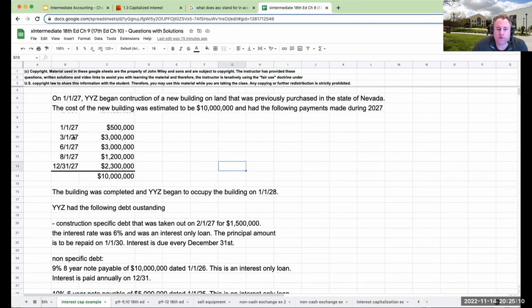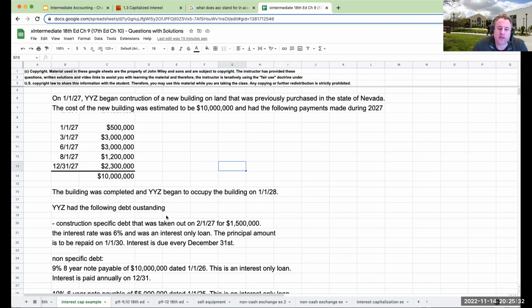And let's go through over here. So we began construction on a new building on land that was previously purchased in the state of Nevada, because you never get this kind of construction through that quickly in California. The cost of the new building was estimated to be $10 million and had the following payments made during 2027. And the building was ready by 1/1/28. Vegas, it's quick, stays in Vegas.